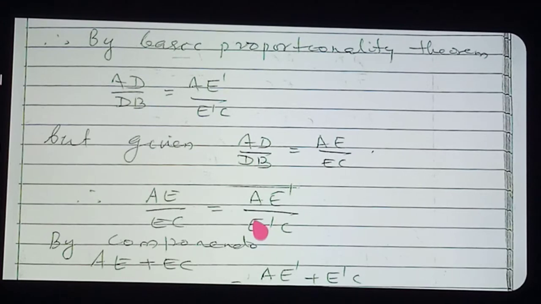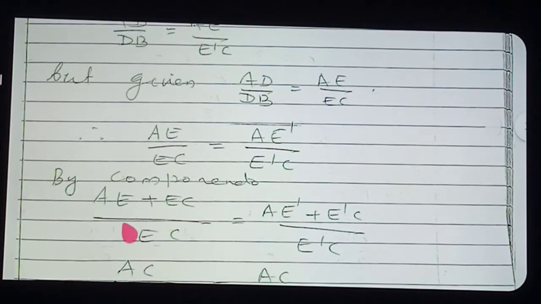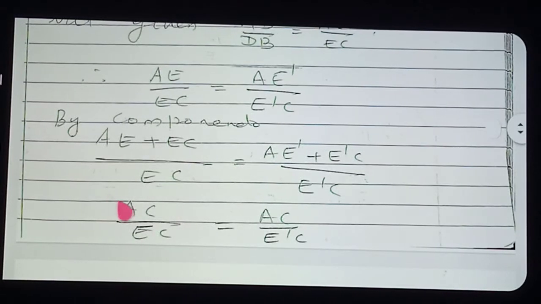Now we are applying the componendo law. Already I explained the componendo law in the previous video. AE plus EC by EC is equal to AE dash plus E dash C by E dash C. So AE plus EC means what will come? AC. AE dash plus E dash C also what will come?